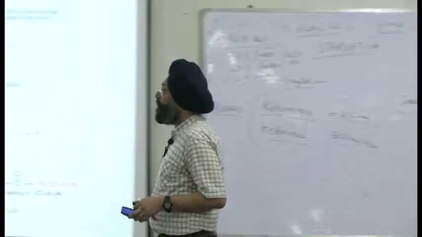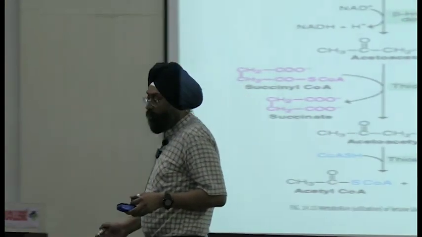So the body will sooner or later move into ketosis and diabetic ketoacidosis, right?